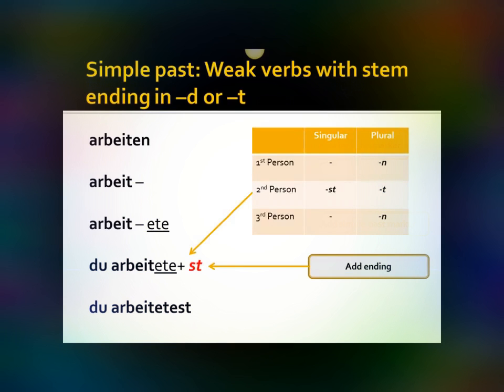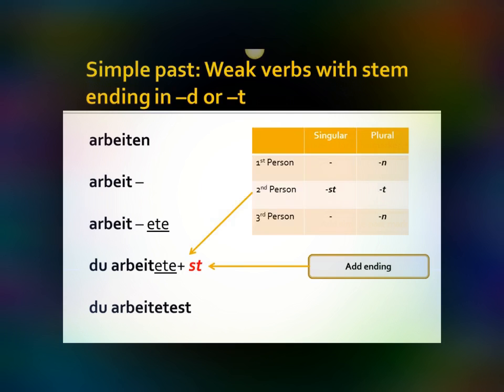We add the ending, and we get this sort of unpronounceable du arbeitetest, which is, I guess, a good example of why we don't really use the simple past a lot in spoken German. It just is difficult to speak, even with the added E in there. Germans won't say du arbeitetest, they would say du hast gearbeitet, which is much more pronounceable.